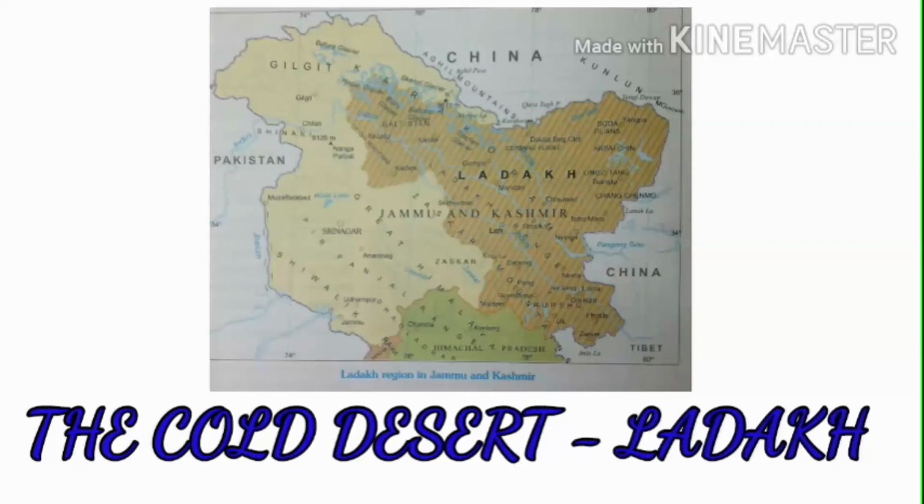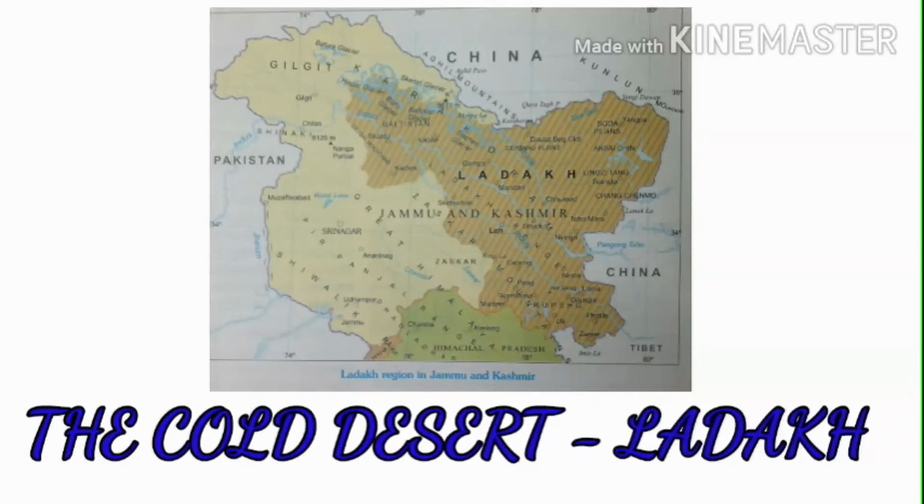Okay, children, what is meant by Ladakh? Where is it derived from? Ladakh is derived from two words. One is La, L-A, and another one is D-A-K, dak. What is meant by La? La means mountain pass. Dak means country. Clear, children? What is the meaning of Ladakh? La means mountain pass and dak means country. Ladakh means country of mountain passes.